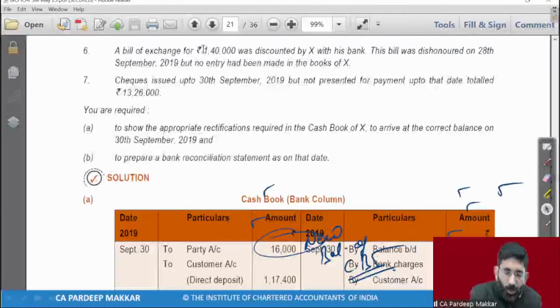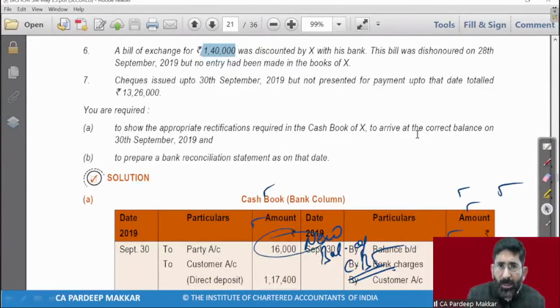A bill of exchange of rupees 1,40,000. Now, for this, you will have to understand the chapter of bill of exchange, because if you don't know the chapter of bill of exchange, you will be worried. I would like to tell you that this chapter is an important chapter for your working purpose. So this is to be done by you.